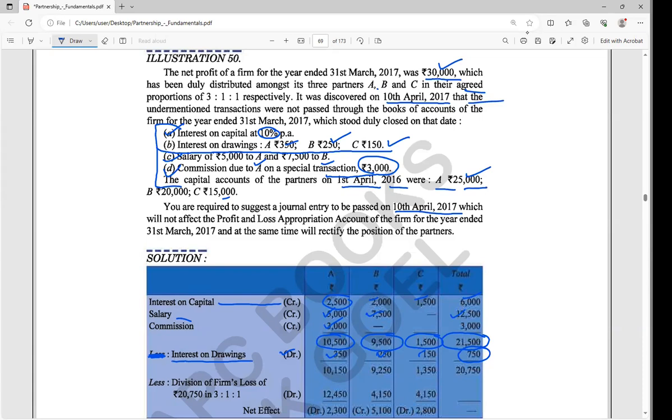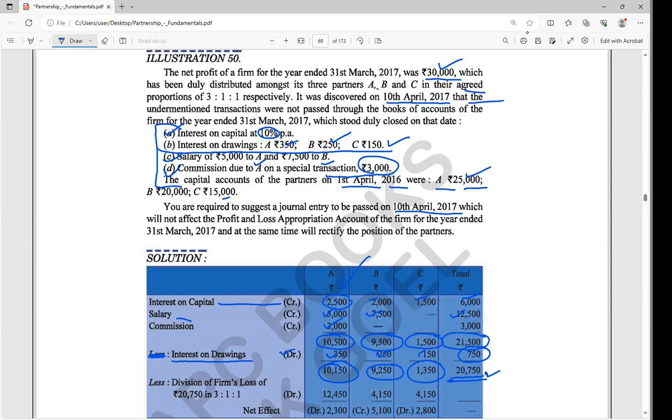We have done this, and now we find the credit value of A is 10,150, for B 9,250 and for C 1,350. I hope you understood up to this. Correct? Yes, sir. So 20,750 rupees is the total credit value.